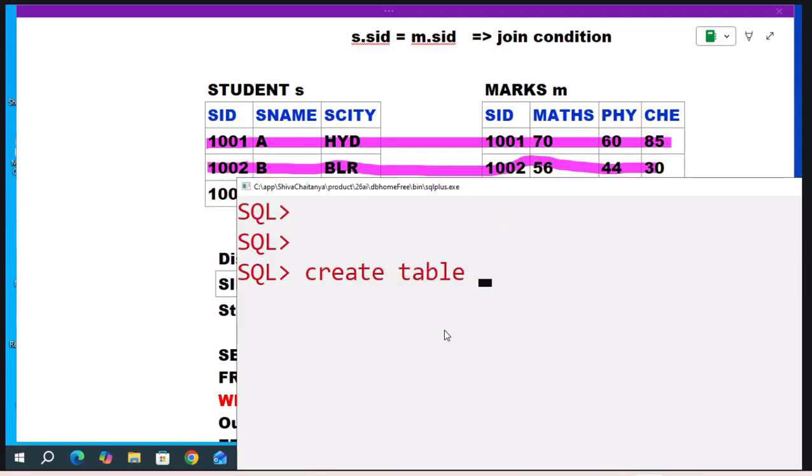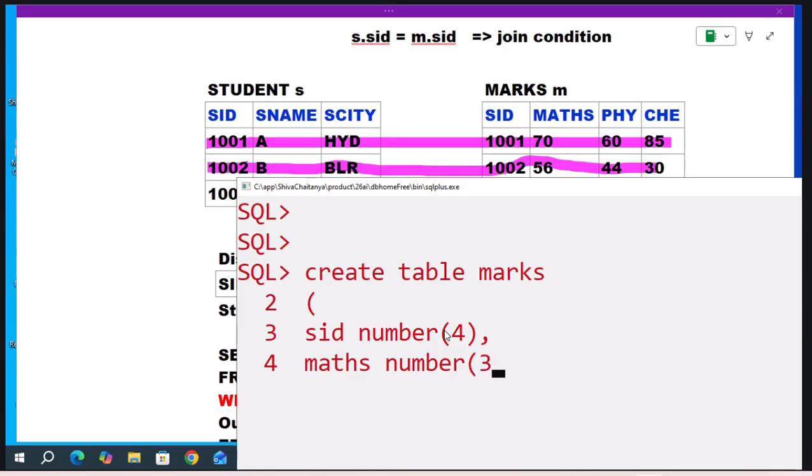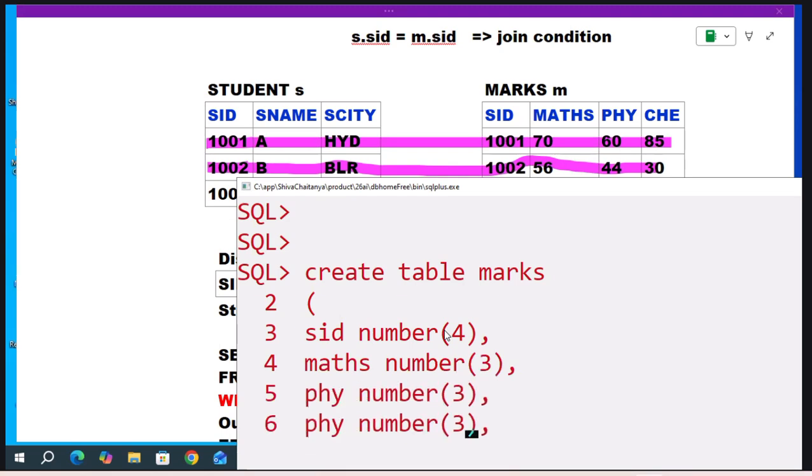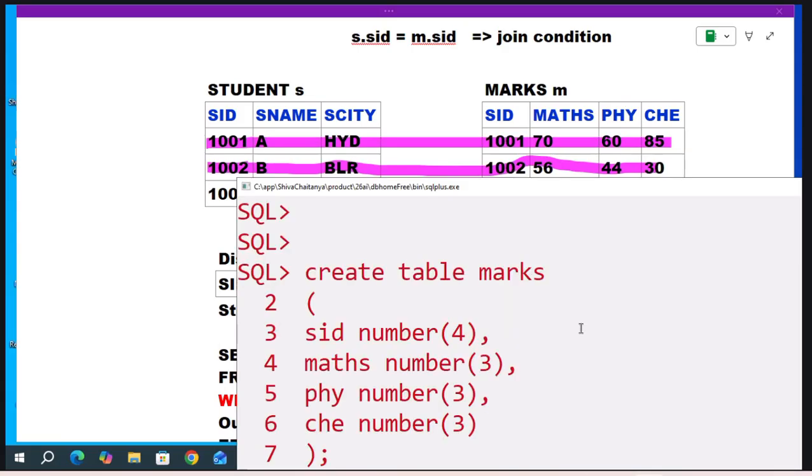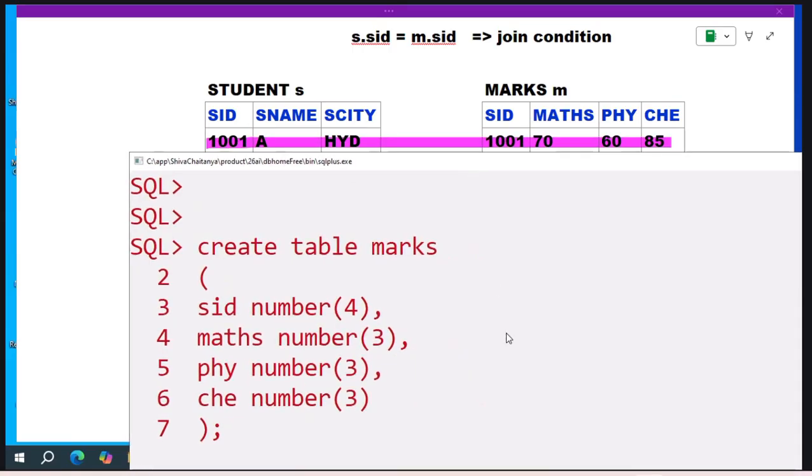Create table marks: SID number of 4, maths number of 3, physics number of 3, chemistry number of 3. Bracket close, semicolon. Marks table created.